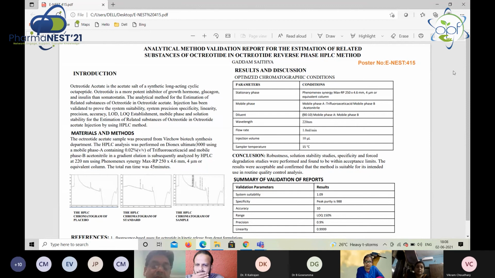Method validation was done; the parameters are system suitability, specificity, accuracy, range, and precision. System suitability was 1.09, specificity peak purity 988, accuracy 10, range 150%, and precision 0.9%.